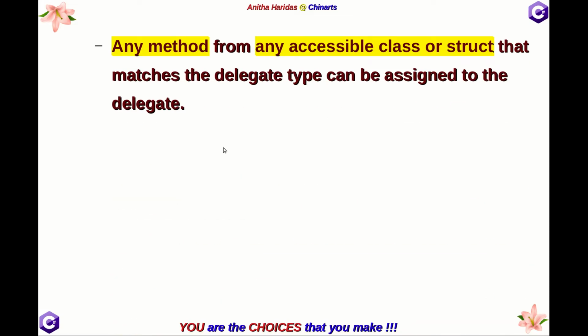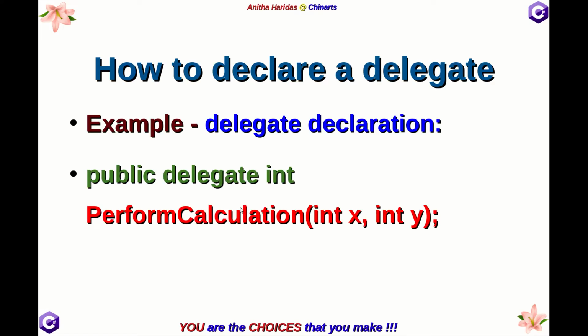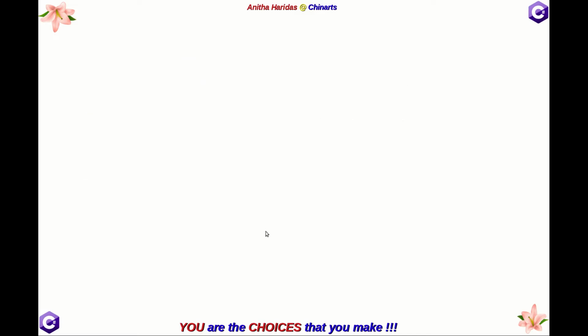So any method from any accessible class or structure that matches the delegate type can be assigned to the delegate. So any method which is a part of a class or a part of a structure which has the return type as integer and two integer arguments can be referred to by the delegate called PerformCalculation.